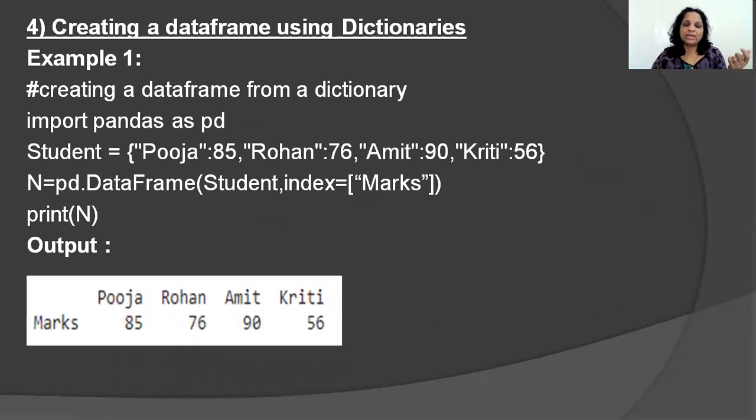The row label is marks, and it's 85, 76, 90, and 56. Suppose you wrote index as marks 1, comma marks 2. You would see two rows headed marks 1 and marks 2. But remember, it's a scalar value. As we have learned even in a data series, the same value gets repeated depending upon the number of elements in the index parameter.